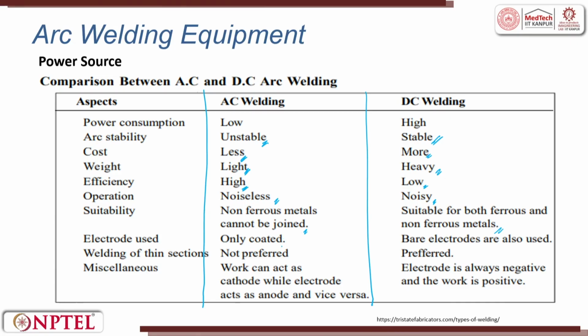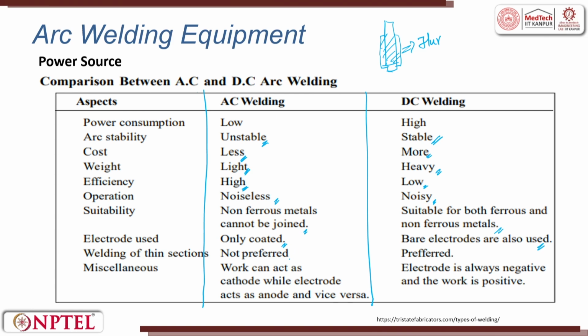The electrodes used in AC are only coated, whereas in DC bare electrodes can be used. What is this only coated? Only coated means you have an electrode, then you have flux on top of it. What is the function of this flux? We saw last time. It will try to create homogeneity in the pool. It can also react with the melt and create a gaseous shield. It will move the oxides or other impurities to the top. All these things are done by flux. So, that flux is coated. In DC what you can do is pour it from outside. So, that is why bare electrodes are used.